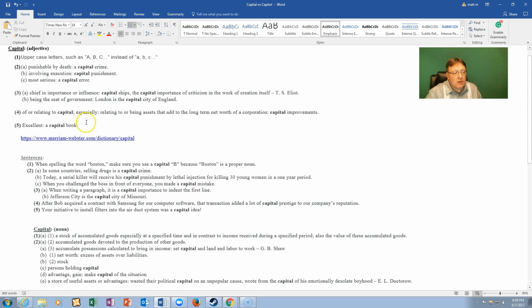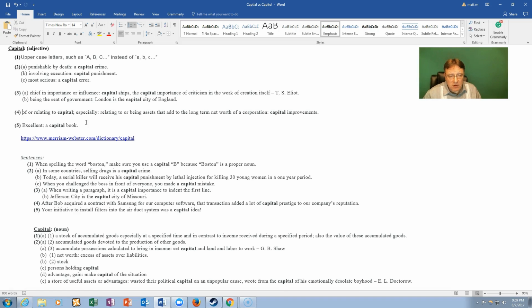Number 4, of or relating to capital, especially relating to or being assets that add to the long-term net worth of a corporation. Capital improvements.